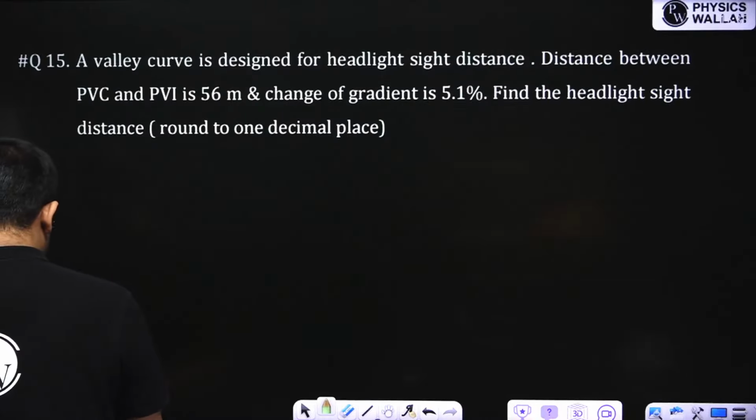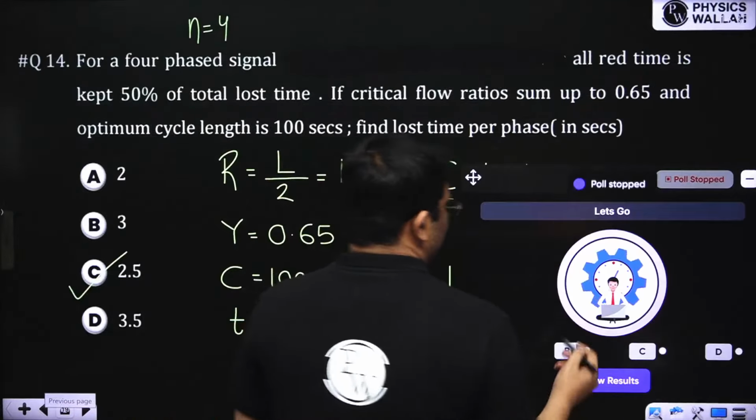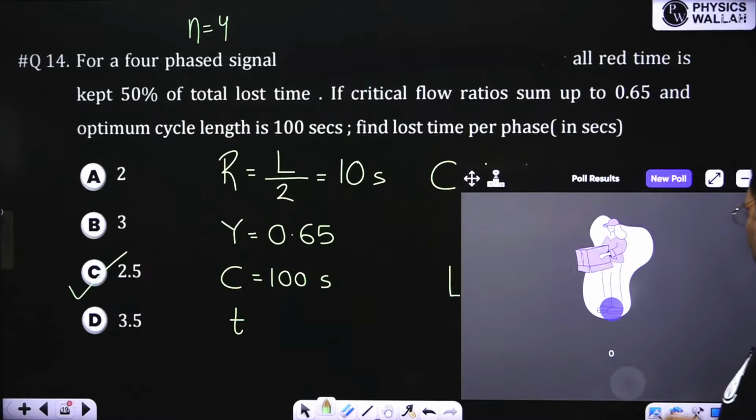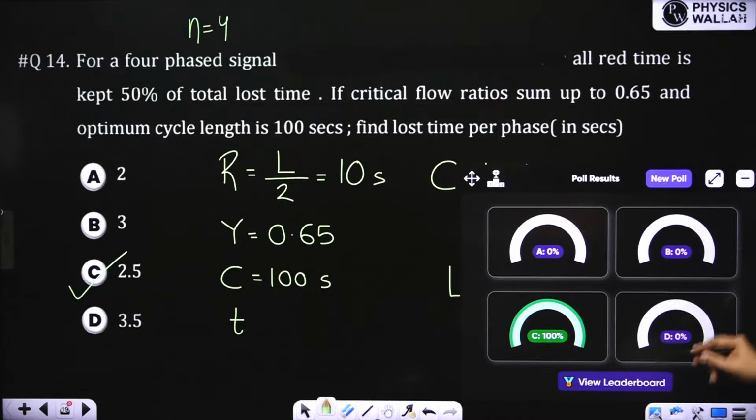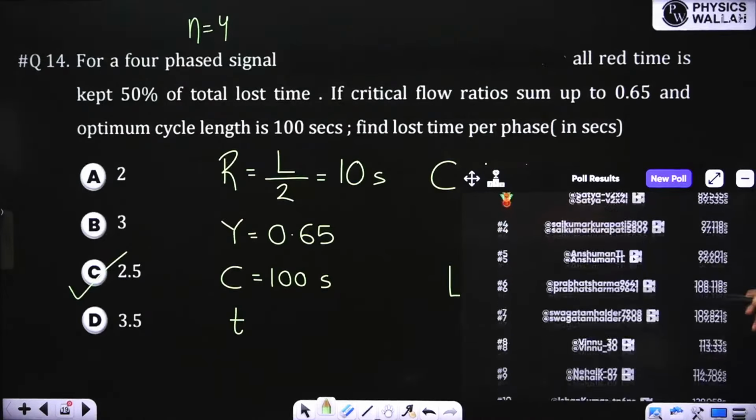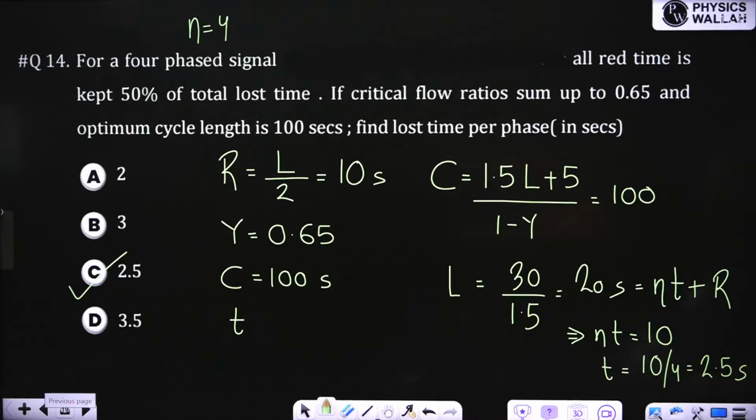We didn't give the answer here. The right answer is 2.5. Very good. All of you have solved correctly. All the students are solving very nicely.